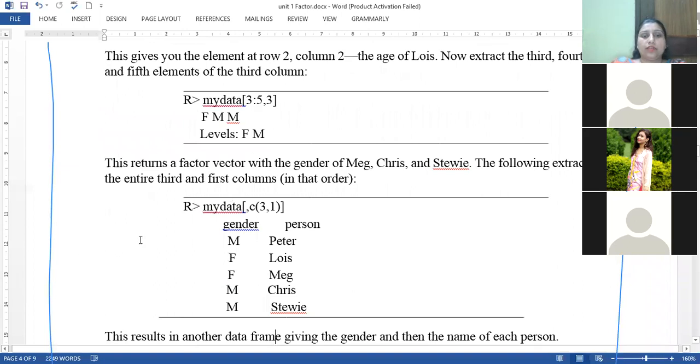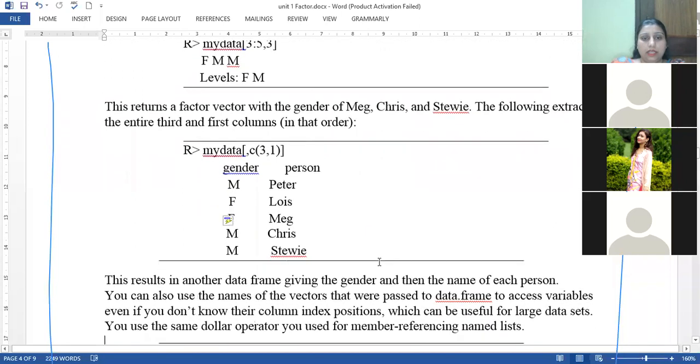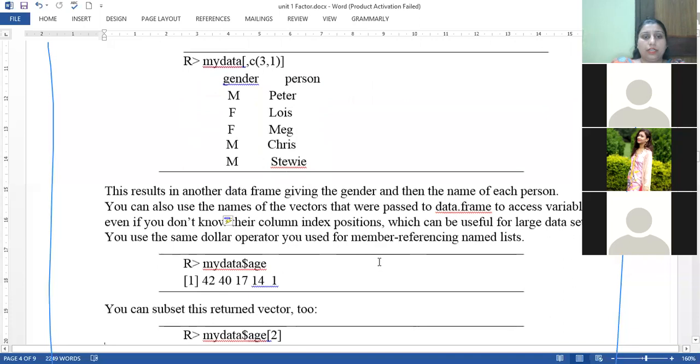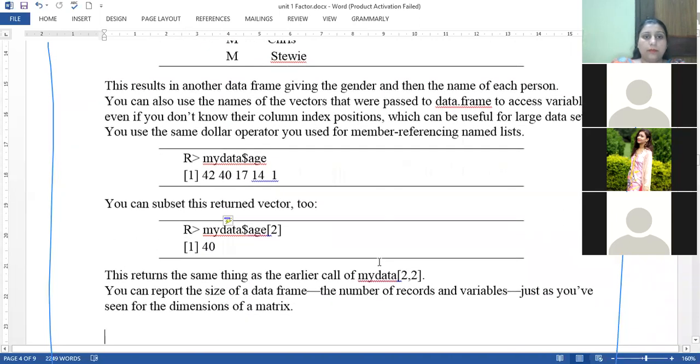Similarly, if you just want to extract the complete column value, don't define any row number here, just define a column. The row position remains blank and we extract the column value. The column is c(3, 1). First we are extracting the third column and then we are extracting the first column. So gender is the third column, all the values are here. And person is the first column, all the values are here. In this way, by changing the index value, we can extract the different elements which are included in the vector.